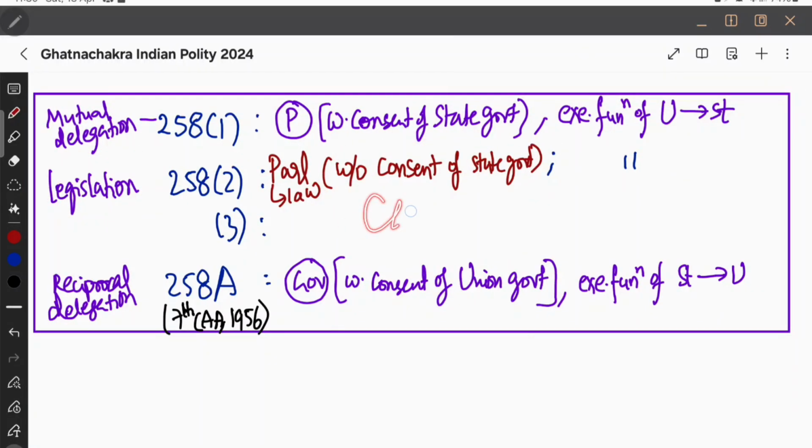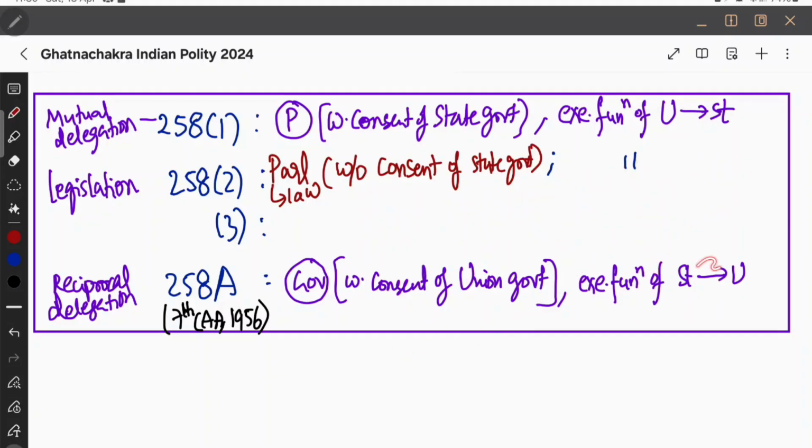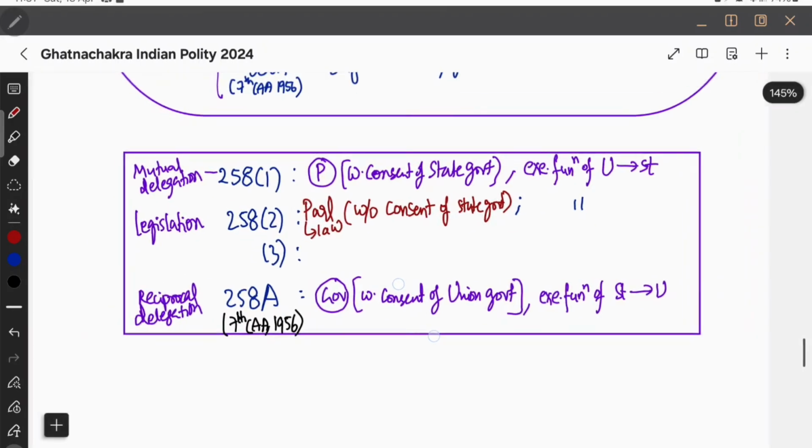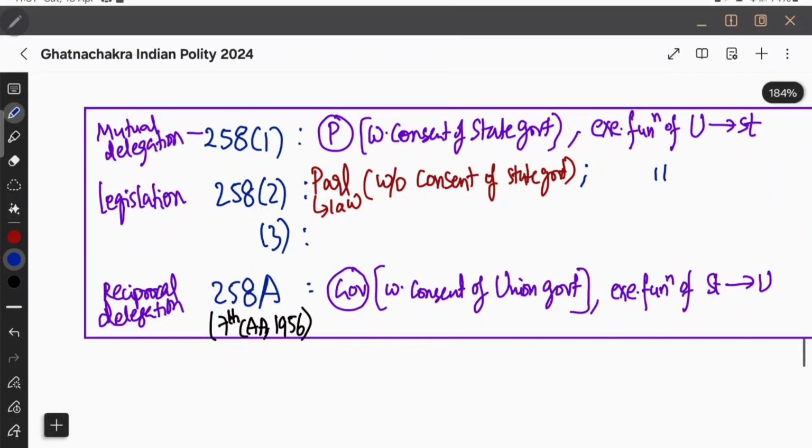But basically, the center has both the power of agreement, that is delegation, and legislation, but the state is only having the power of agreement, that is delegation. Okay, and there is 258 clause 3 which says that if a state incurs extra cost due to such legislation, that extra cost will be borne by the center. Here the Union is giving to the state, right? So the third clause says that if a state incurs extra cost due to such legislation, the Union shall bear the cost. That's all.